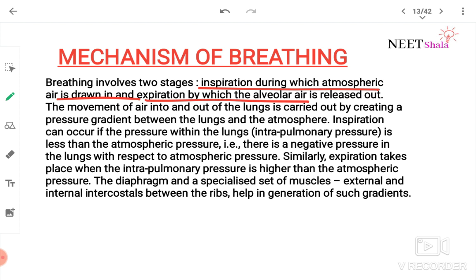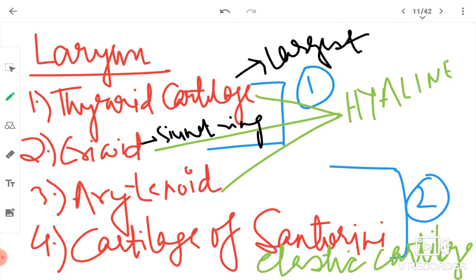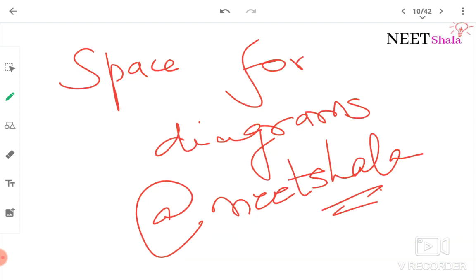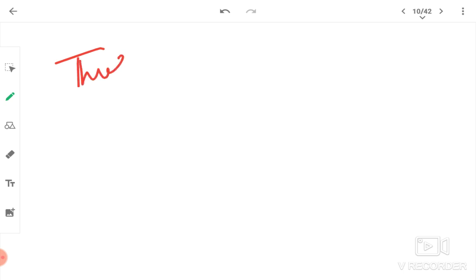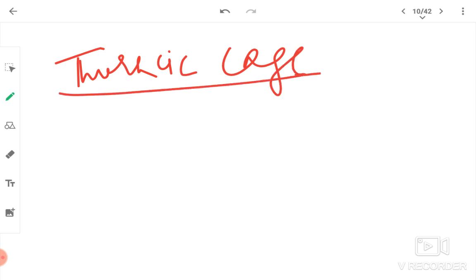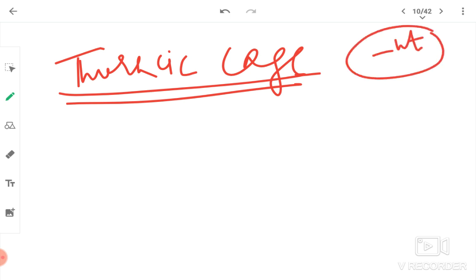Wait, I'll tell you one thing here. Look here. Thoracic cage. Now, I've already told you, in mammalian lung, muscles are absent. Now, please excuse me.